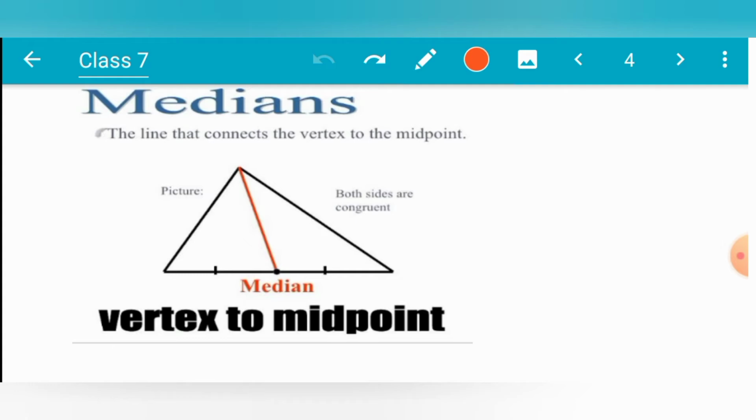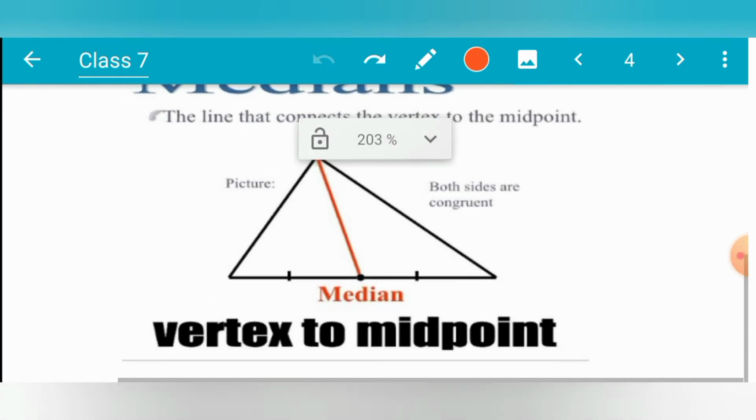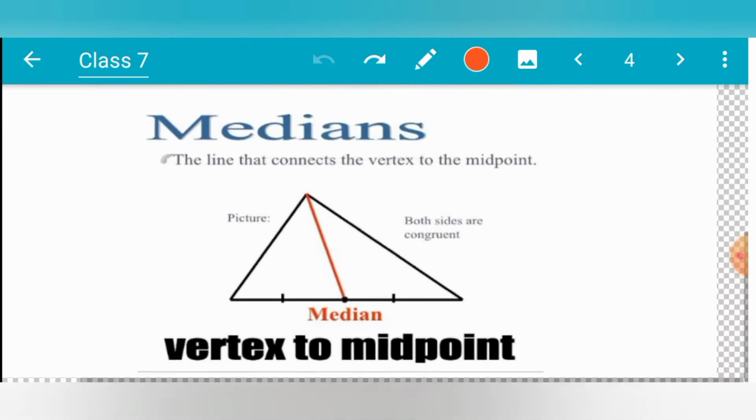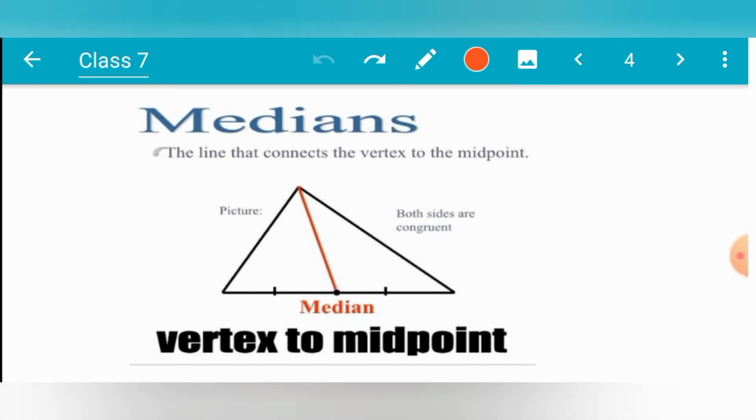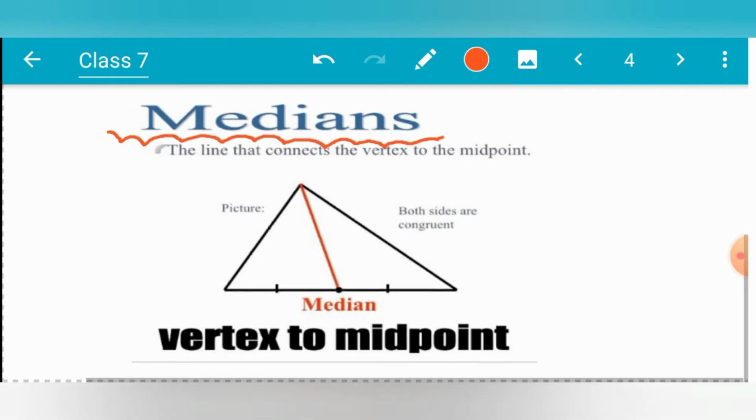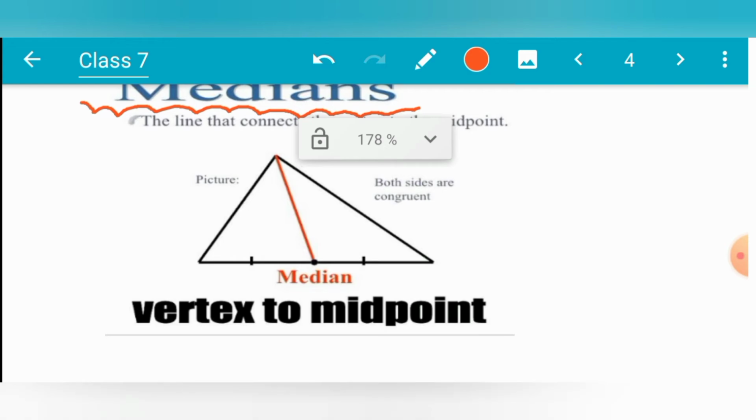Next, we will know a new term which is known as medians. We are familiar with this word in data handling, but this median and the medians in data handling are different. Here the median means the line joining the midpoint of one side and the opposite vertex.